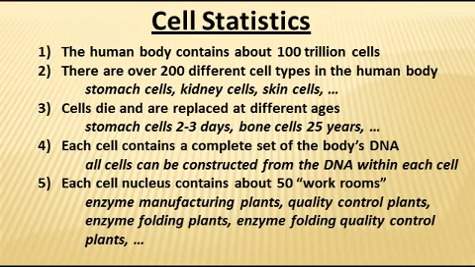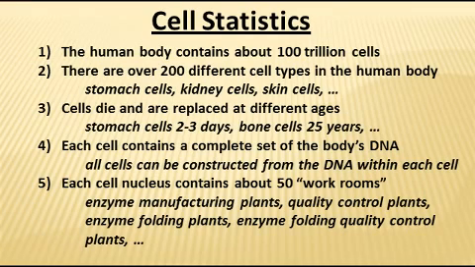Each type of cell does not just contain a blueprint to make a new copy of itself. It contains enough information to make every cell in the body, and that's just amazing. It's, in some sense, overkill, but it is a necessary way that the cells have been structured, such that each cell contains a complete set of your entire DNA.